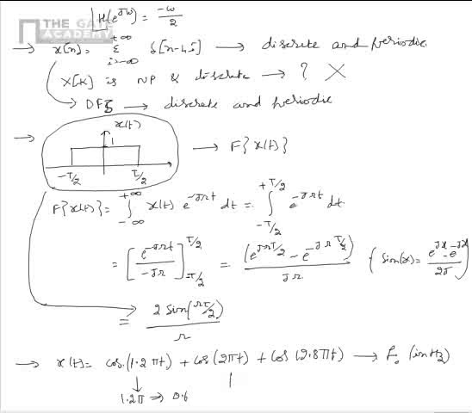Similarly, cos 2 pi t is at an angular frequency of 2 pi. It means that it is at a frequency of 1 Hz. Similarly, cos 2.8 pi t is at an angular frequency of 2.8 pi radians per second. It means that it is at a frequency of 1.4 Hz.